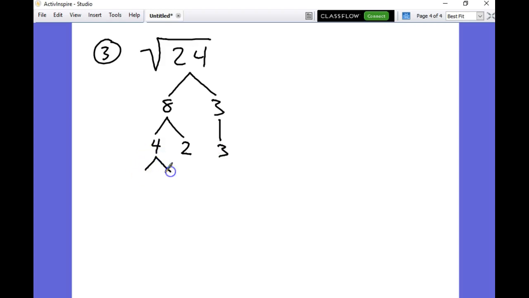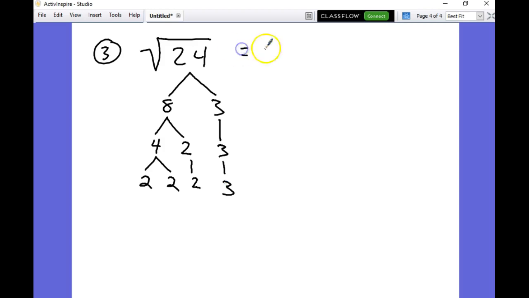Let's break down the 4, right? What makes 4? 2 times 2. And then I'm going to bring these two things down. Okay, well now I've got some pairs, right? So what you want to do is break it down until you get to numbers that don't simplify anymore. Like you can't do anything with 2, right? You could do 2 times 1, but that would never stop, right?